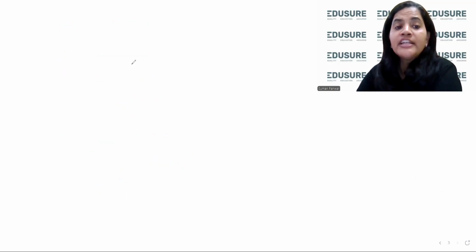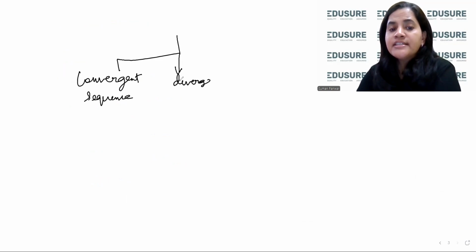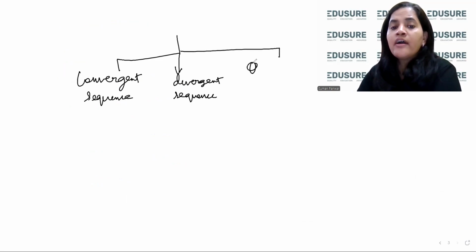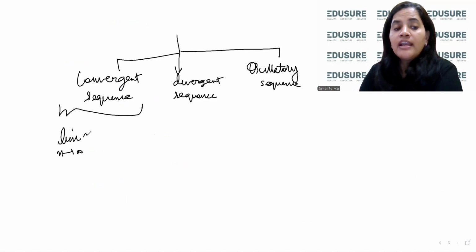Okay, so there are three types of sequences. One is called a convergent sequence. One is called a divergent sequence. And one is called an oscillatory sequence. Okay. So what is a convergent sequence? A convergent sequence is the sequence an where limit an is equal to L, where L is a finite real number. For example, +1, -2, +3, etc.